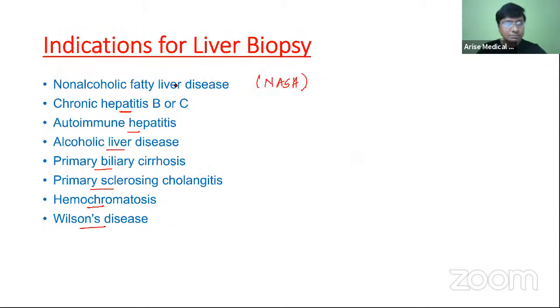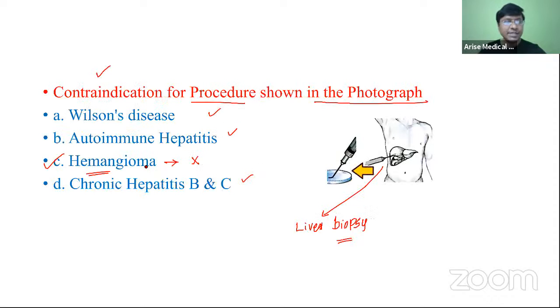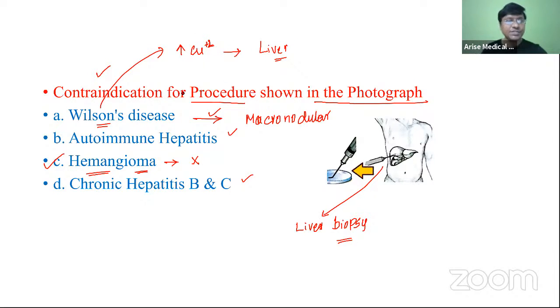So the contraindication for procedure shown in the photograph is your hemangioma. In remaining all these conditions, we definitely do the liver biopsy. And Wilson's is the one which will cause macronodular cirrhosis. It is the disorder which is characterized by excessive copper accumulation within the liver. So that is what is your Wilson's disease.